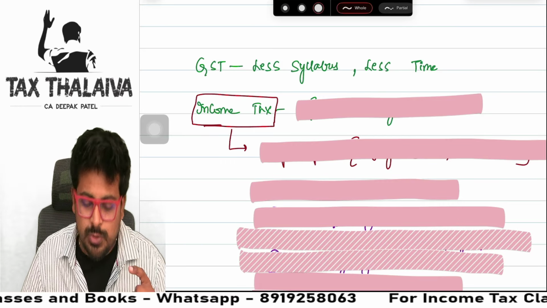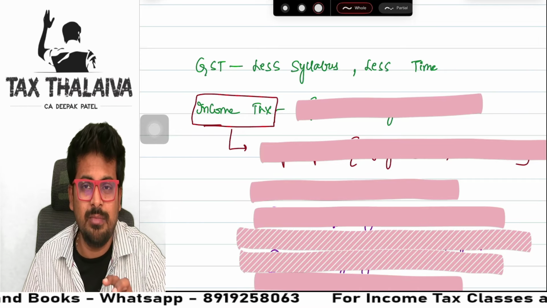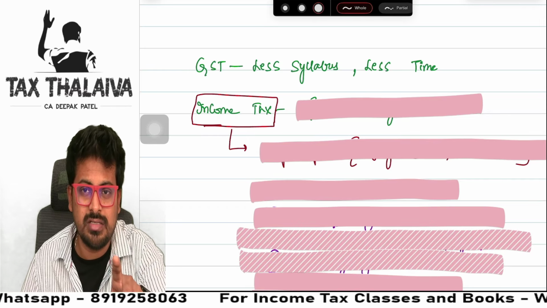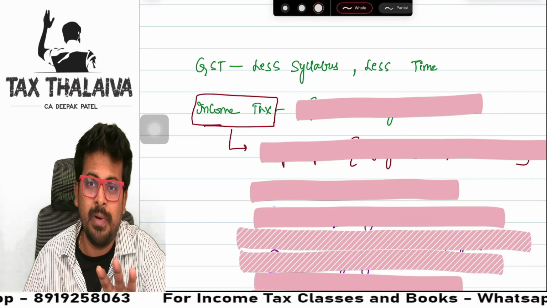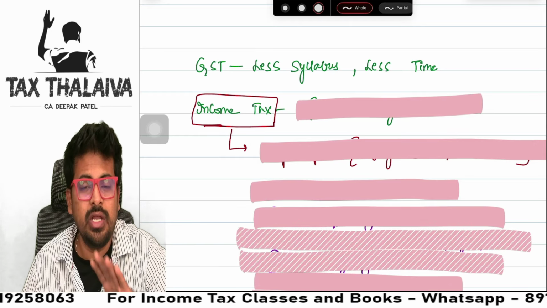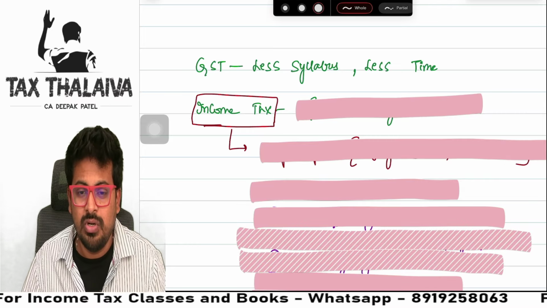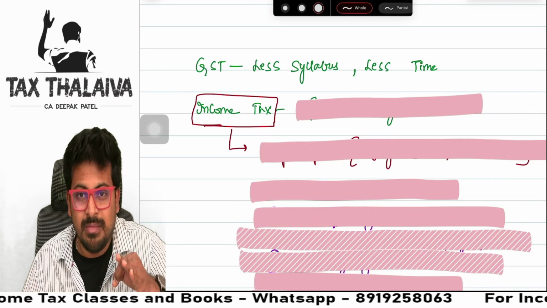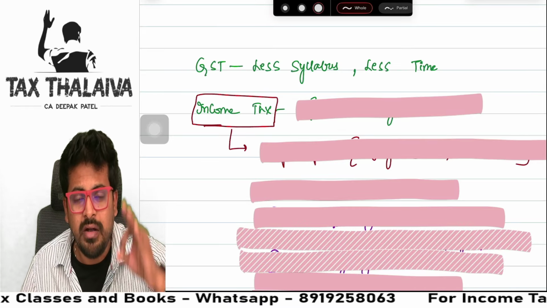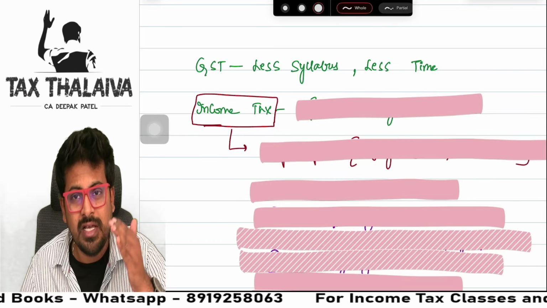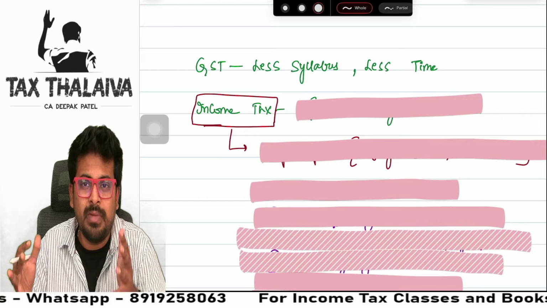Yes, I say this because GST has less syllabus, guys, and it takes less time. In less time, you can cover 50 marks. Income tax is vast when compared to GST. But I'm not saying to ignore income tax. I will tell you one best strategy to cover income tax also. But GST, less syllabus you have, try to cover 100% of the GST. Very less time it will take for you. You can revise multiple times also. Only 1 month is left.